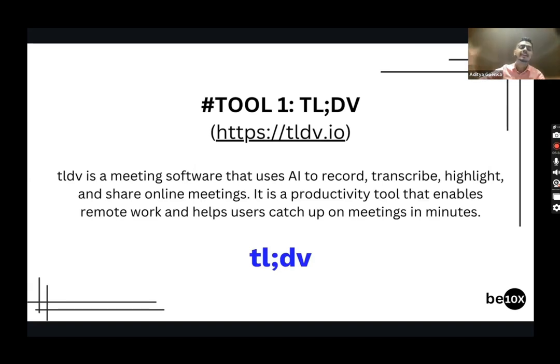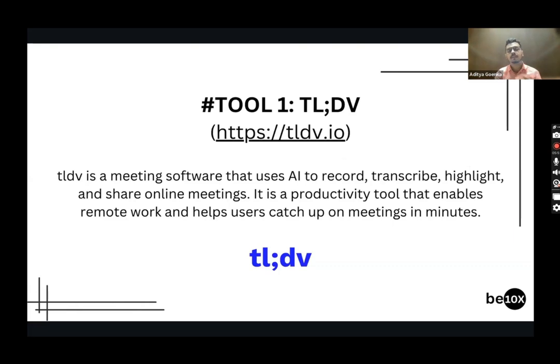TLDV. How many of you have already heard of a tool like TLDV? I'm sure a couple of you would have already known about TLDV. You can simply say no if you don't know about it as well. That is completely fine. I don't know. Okay, it is completely fine.